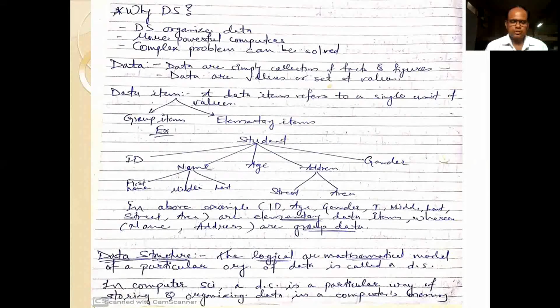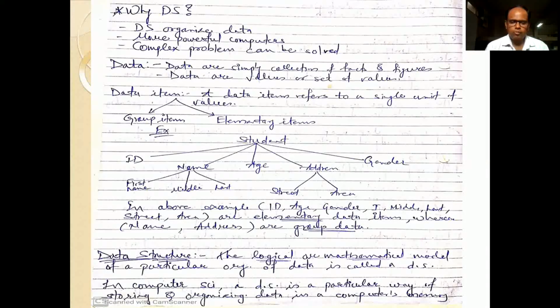For that, let us see one example of a student database. When we look at the student database as an example, which are the different elements belonging to it? We have different elements, that is ID, name, age, address, gender.